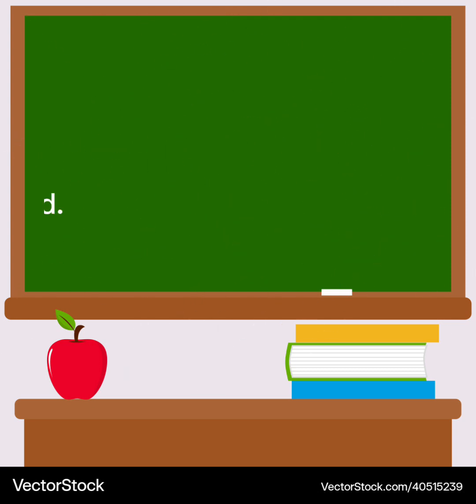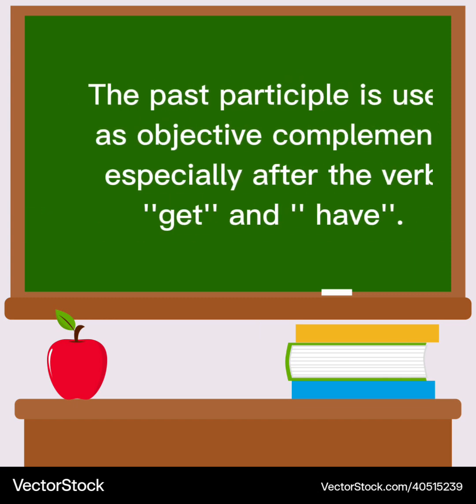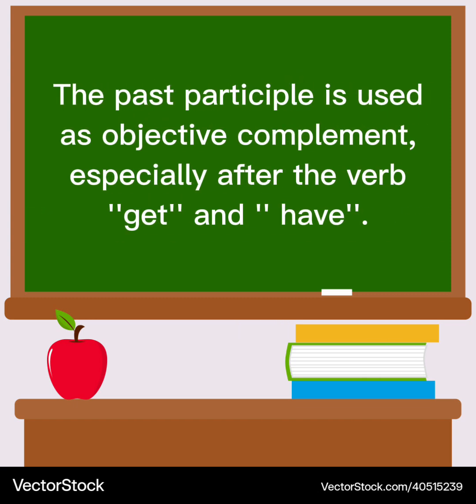Example, she felt intimidated. Intimidated is past participle. The men were exhausted. Were exhausted is past participle, passive that means. And the next one, the past participle is used as objective complements, especially after the verb get and have. Especially after get and have, we can use it as objective complements.